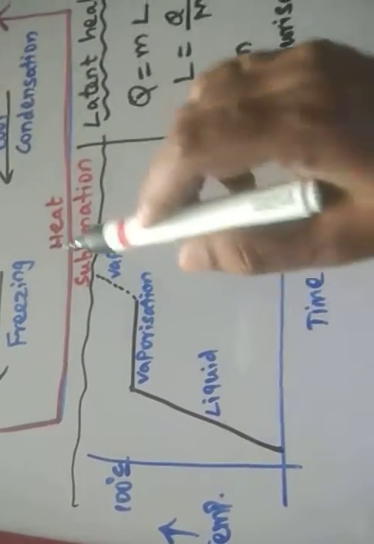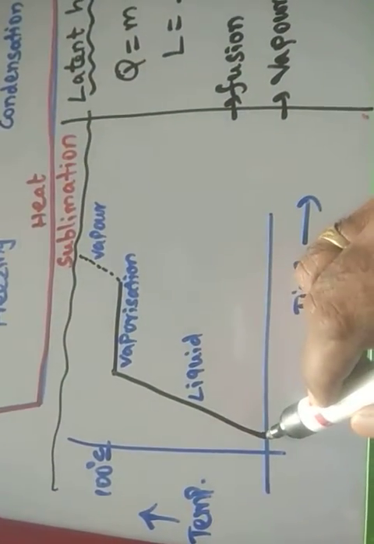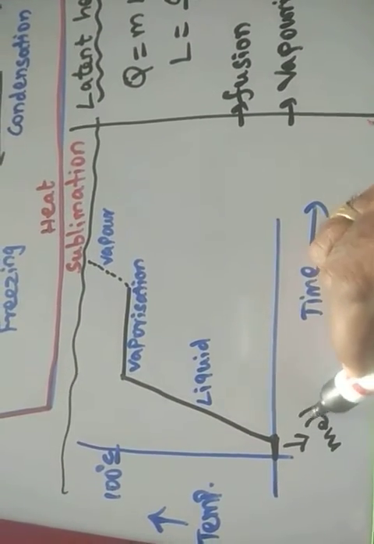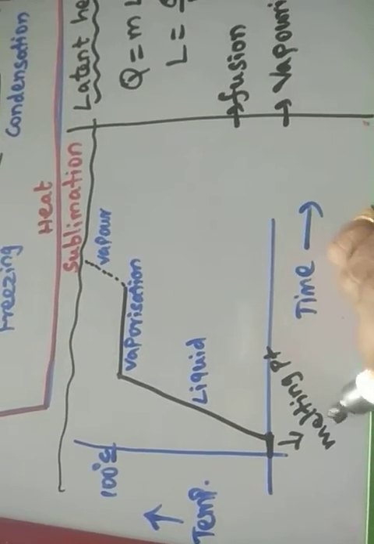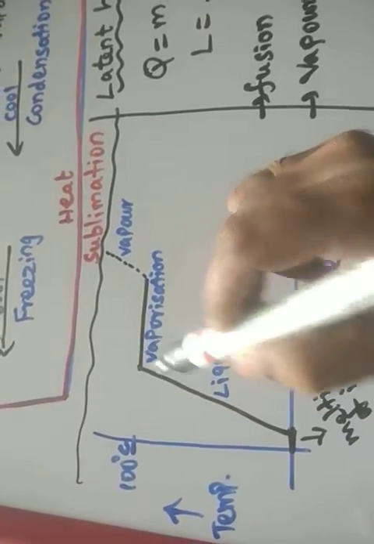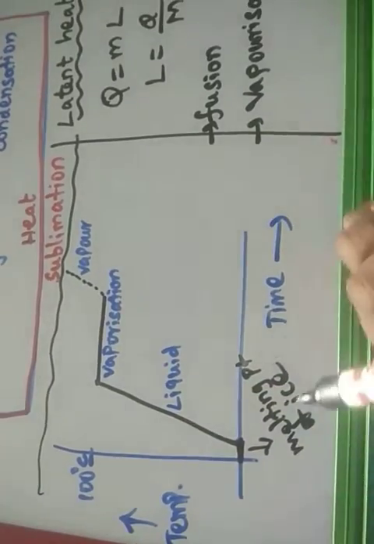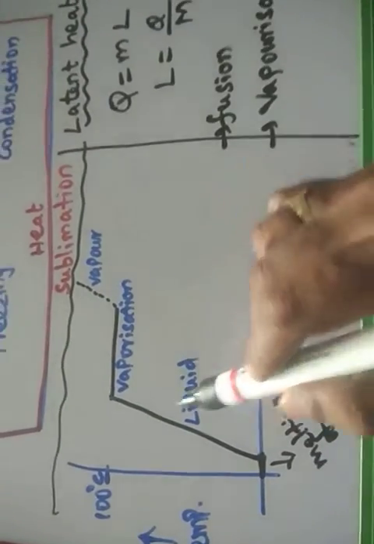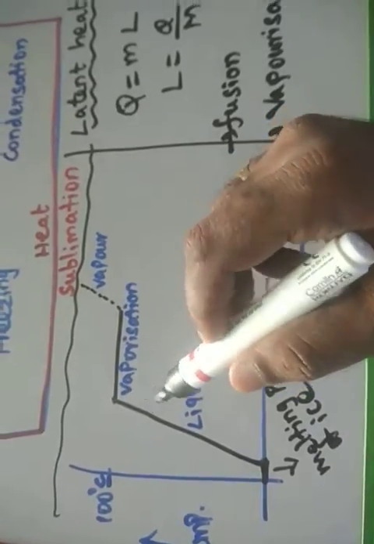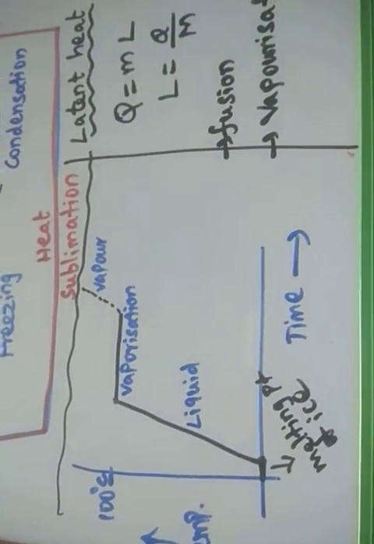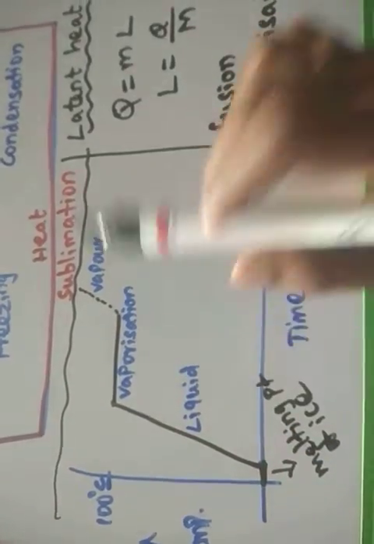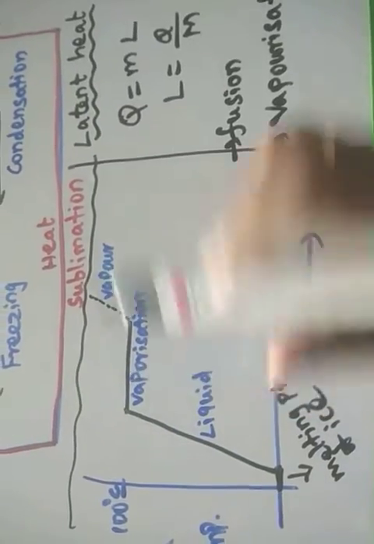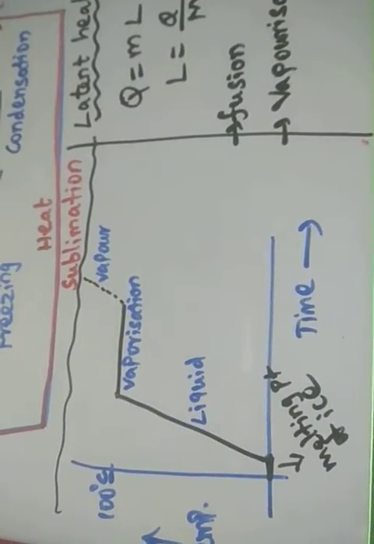This point on the graph is the melting point of ice. At the melting point, the solid is transformed into liquid by absorbing heat. As the temperature further increases, the water becomes vapor. That is called vaporization, at a constant temperature of 100 degrees Celsius. As time increases, the temperature remains the same, as the graph shows. At 100 degrees Celsius, all the water evaporates.